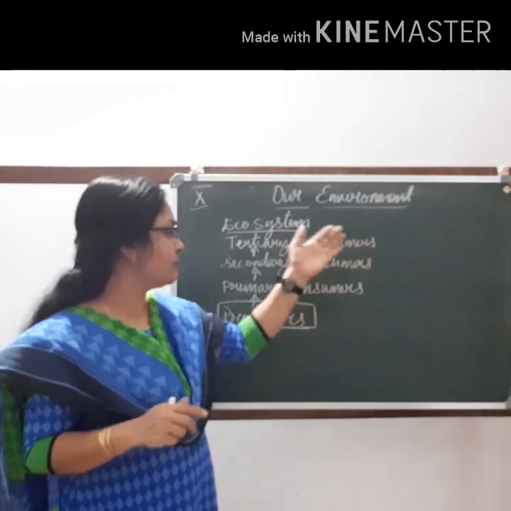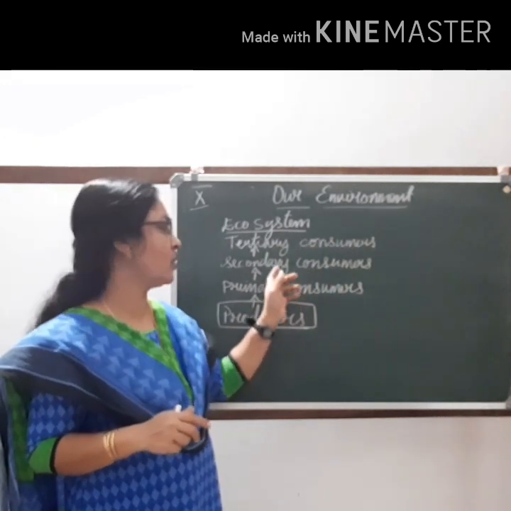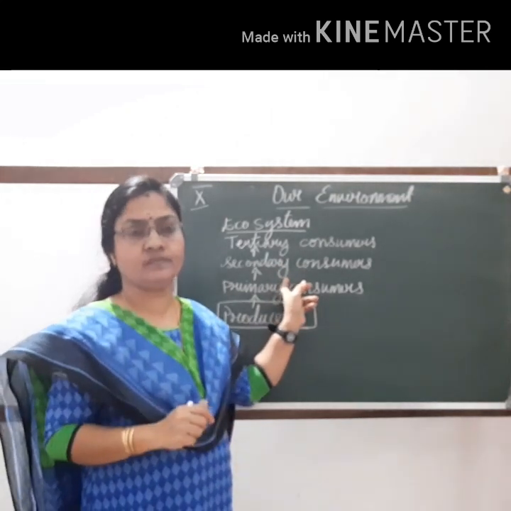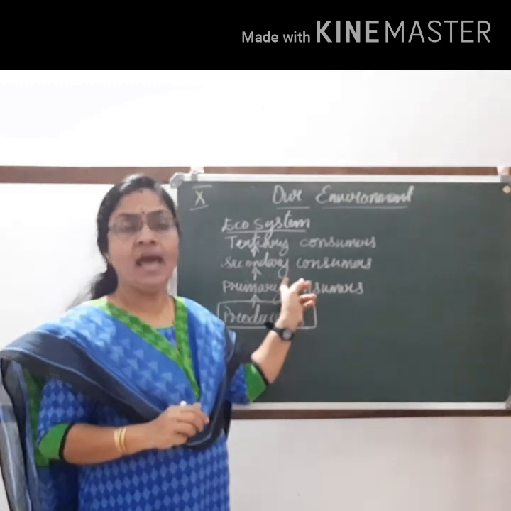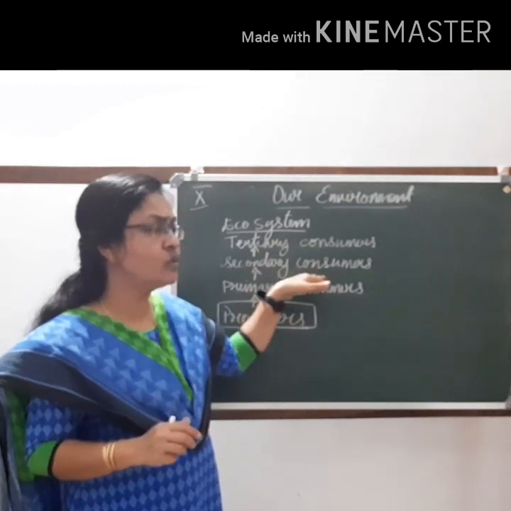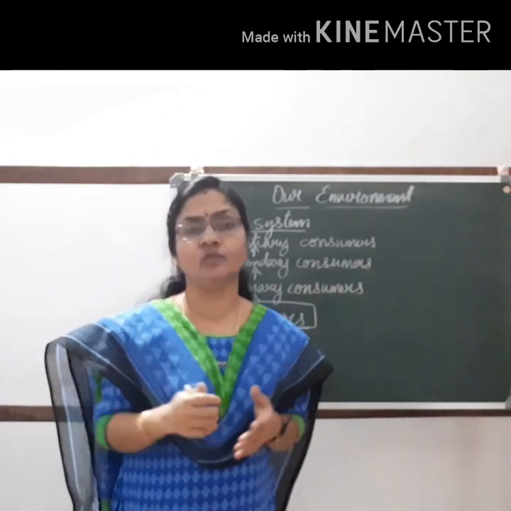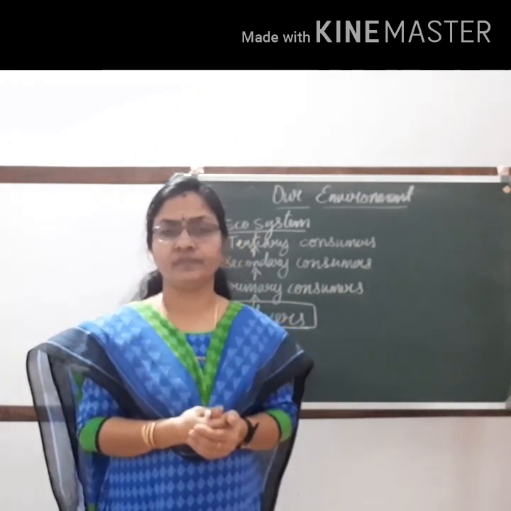Animals which depend upon the primary consumers, that is herbivores, are called secondary consumers. They are usually carnivores. Animals which depend upon the carnivores are called tertiary consumers. They are usually the top carnivores, big carnivores. Is it clear?